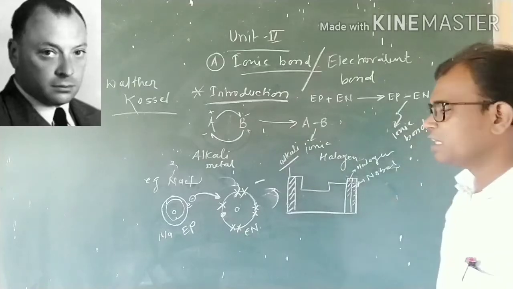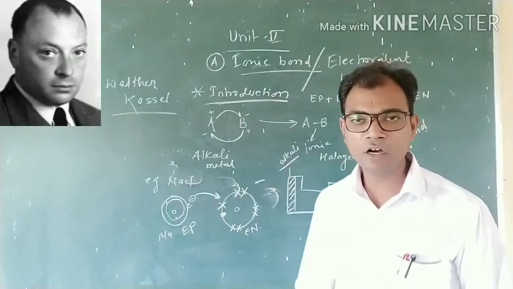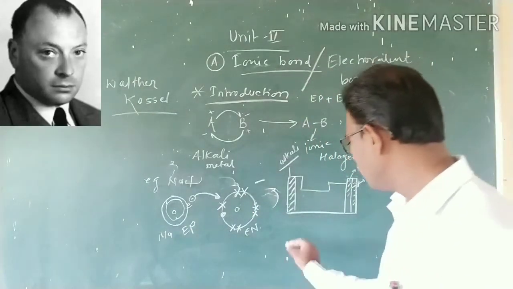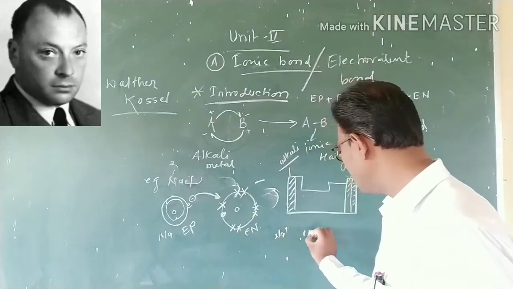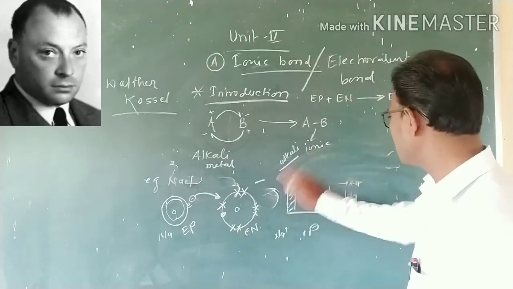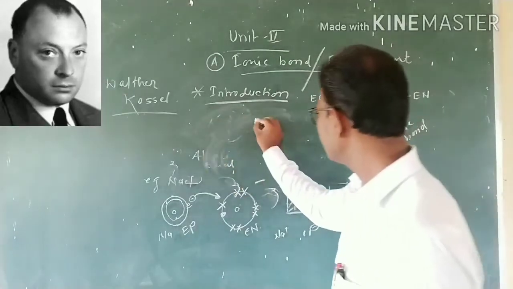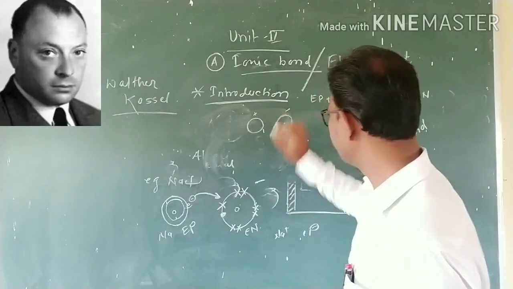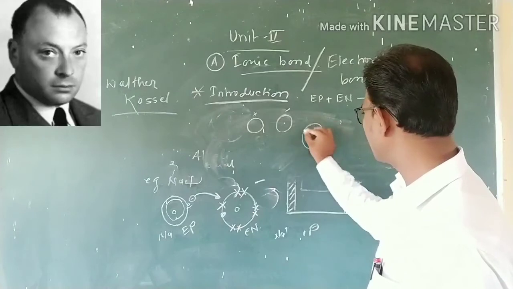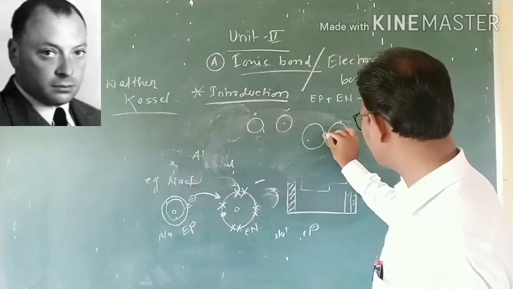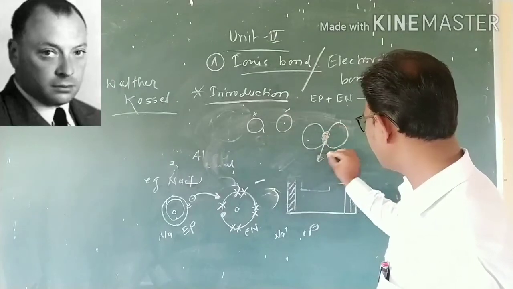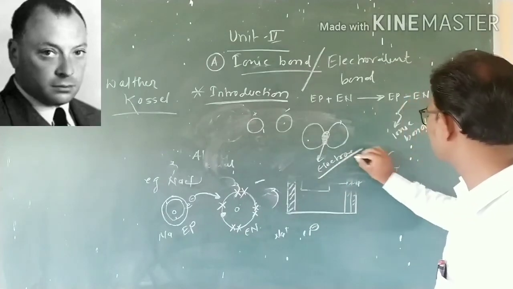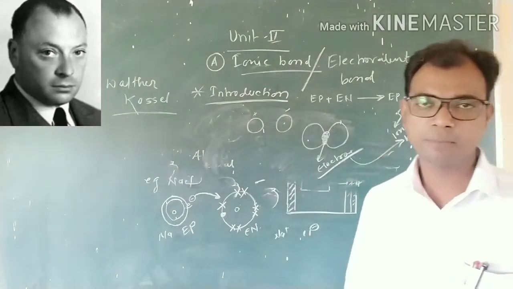That means there is development of an electrostatic force of attraction between Na positive and Cl negative. Simply, sodium carries the positive charge and chlorine carries the negative charge, and they get attracted towards each other by some force of attraction. That force is the electrostatic force of attraction, and that electrostatic force of attraction is called the ionic bond.